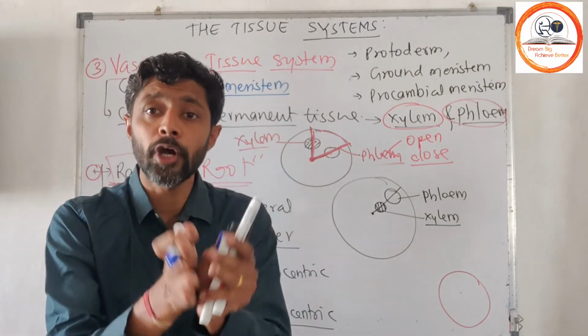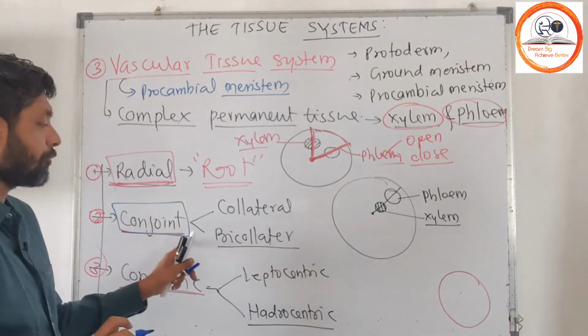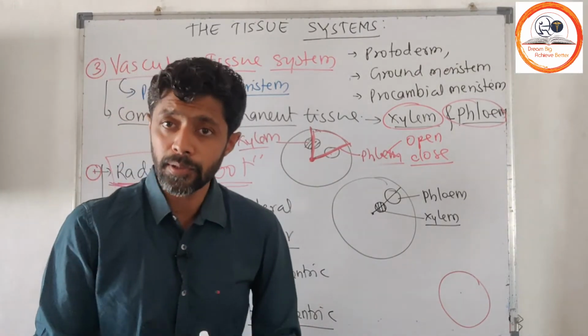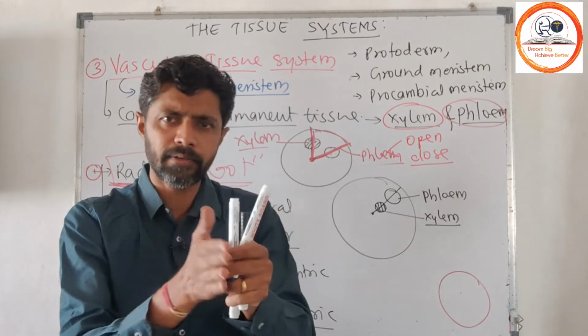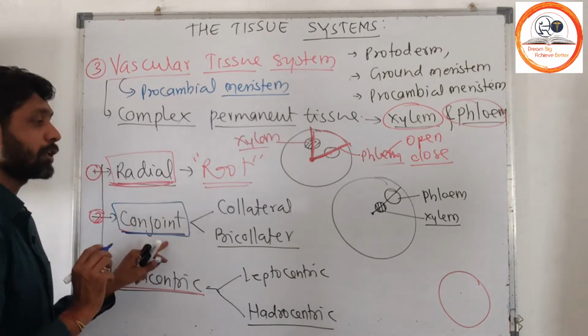Xylem and phloem are joined with each other on the same radius. If xylem and phloem are present on different radii, then we call it a radial type. If xylem and phloem are present on the same radius, they are joined with each other. Whether on the same radius they will be joined or distant will be considered later. But they are present on the same radius.